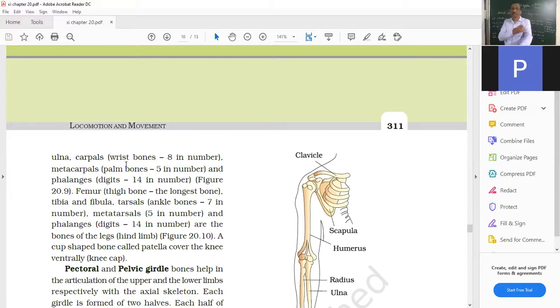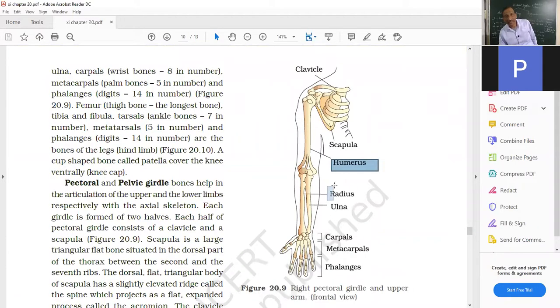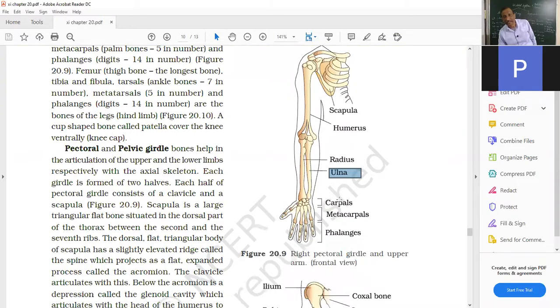One humerus, you can see here, this is the humerus. Then one radius, the broad one. One ulna, the thin one. Then 8 carpals. 5 metacarpals, you can count easily 1, 2, 3, 4 and 5, which are found in the hand region. And 14 phalanges: 1, 2, 3, 4, 5, 6, 7, 8, 9, 10, 11, 12, 13, 14.